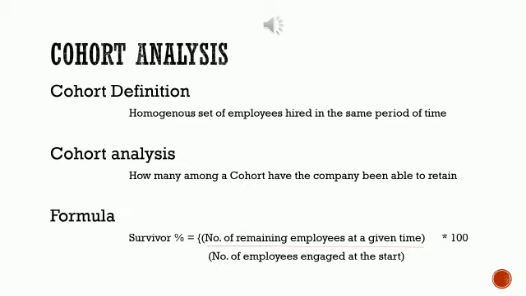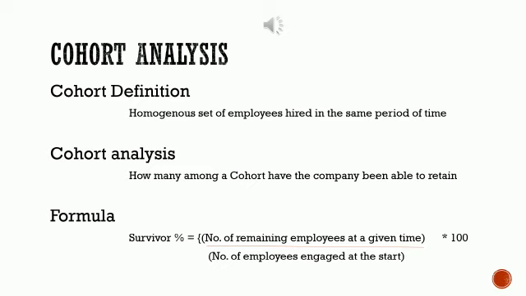While cohort analysis talks about how many among a cohort group the company was able to retain during a given period of time, the formula for the survivor percentage stands as number of remaining employees at the end of a given time frame divided by the number of employees who have been engaged at the beginning of the same period of time, multiplied by 100.